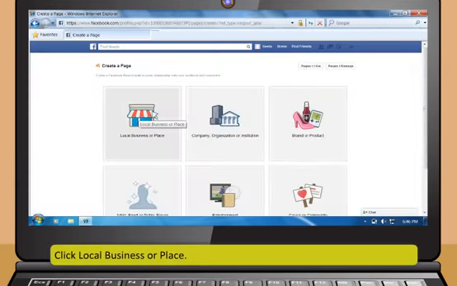In the next window, you need to fill in all the details about your business. You will have to provide some basic information about the business that you are promoting. To add a profile picture to your page, you may either upload a file available on your computer or import it from your website. You can add the page to your favorites list. You can reach more people by adding a payment mode on your business page. If you do not wish to add any payment method, you can skip this step.